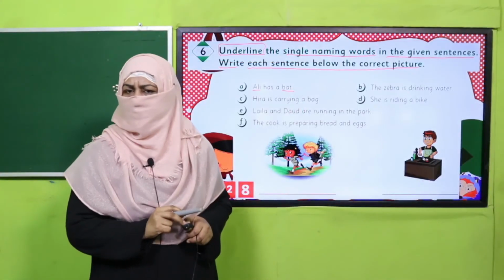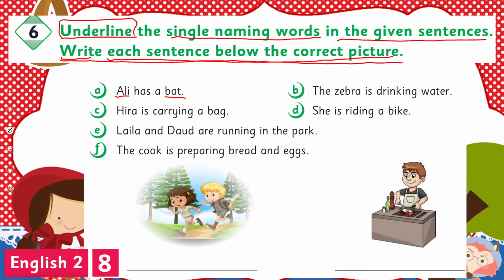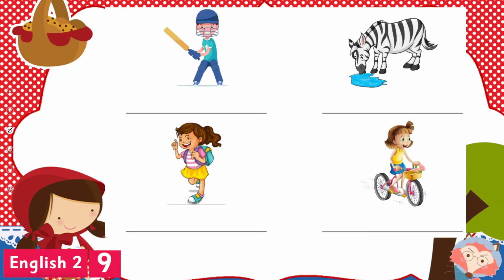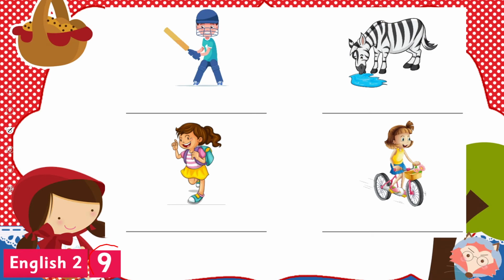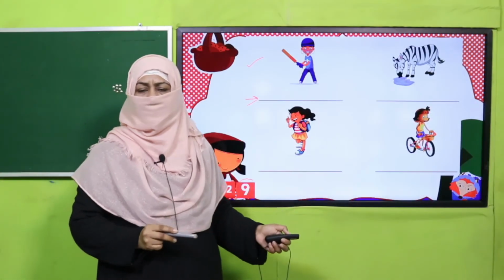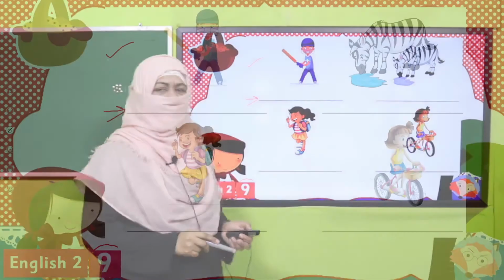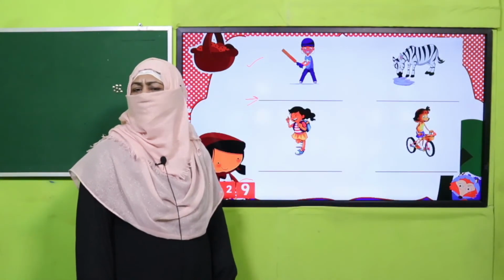Yes, my dear children, are you done with it? Now, the next part is write each sentence below the correct picture. There are few pictures on page number 8 and there are few pictures on page number 9. So, you will read the sentence, Ali has a bat. Where is Ali? Who is holding a bat? He is here. So, you will write this sentence over here. Likewise, you will keep on watching the pictures and keep on writing this sentence. Pause the video, complete this activity. Yes, my dear children, are you done with it?